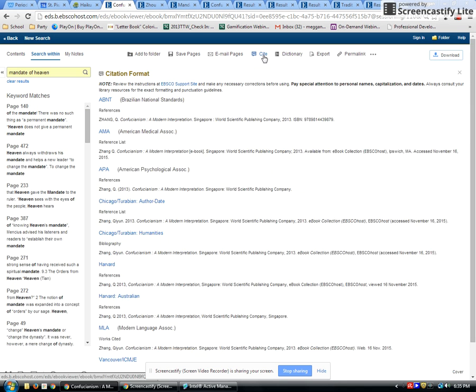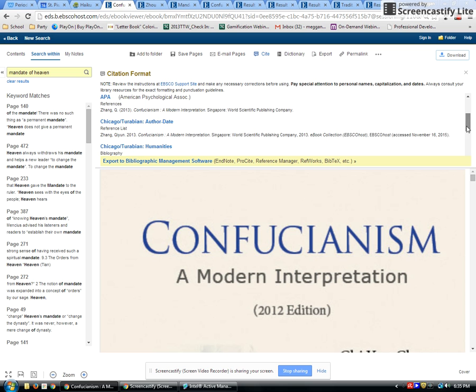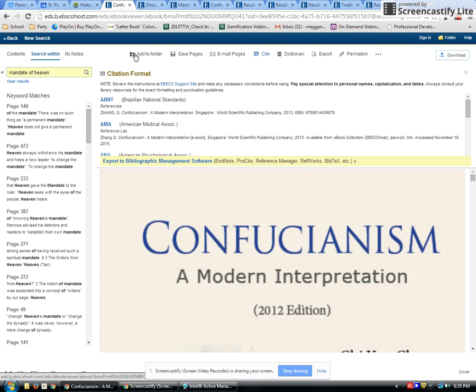You can cite here, again, like we did in the last database, Chicago Turabian. You can save pages. You can add to a folder. To add to a folder, you actually have to sign in. You have to make an account with EBSCO, and it'll allow you to sign in and save all your stuff to one folder. It's really quite nice. And you can email yourself. You can get a permalink, which is a permanent URL, all sorts of things. I'm going to stop the video, and we're going to go into part 2.